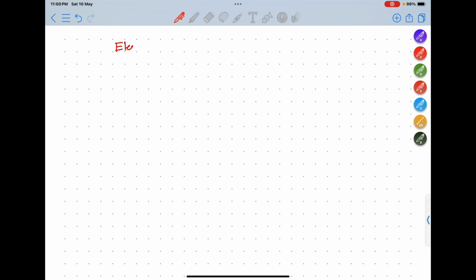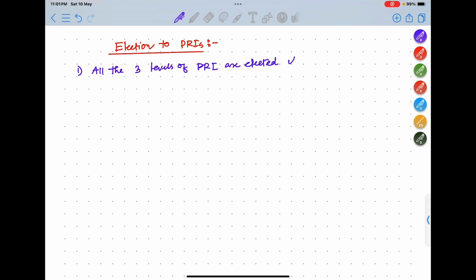Election to PRIs, Panchayati Raj institutions. Now, number one, all the three levels of PRI are elected directly by the people.